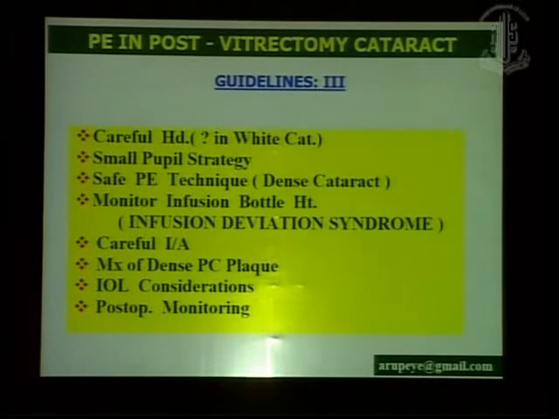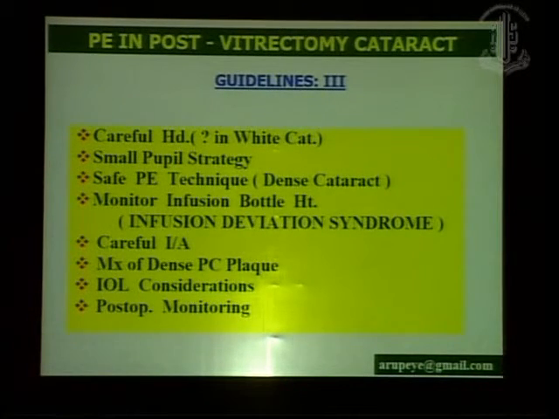Perform a rhexis very carefully. This surgery should be performed by senior phaco surgeons because the surgeon has to be adept with small pupil strategy, hard cataract strategy, subluxated cataracts, and so on and so forth. And these patients again require intense post-operative monitoring.